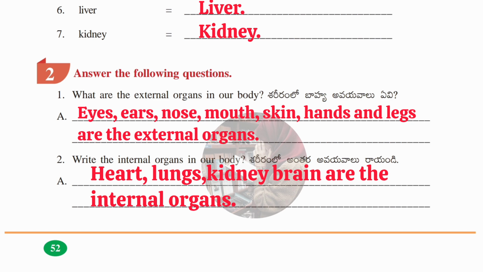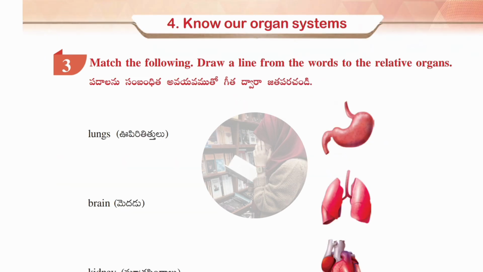Okay guys, now we'll see the third Roman, which is match the following. Here you have to do the match the following. One column is given the names of particular picture, so pictures are shown in the B column. You have to match the correct picture to its name. Let's see each one by one.